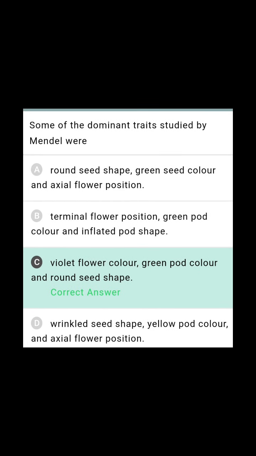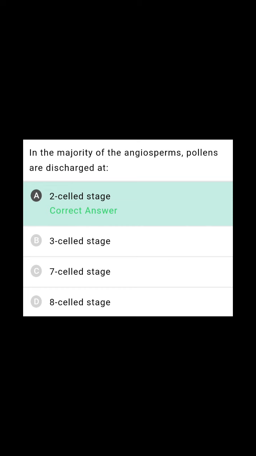Some of the dominant traits studied by Mendel. So here simple dominant and recessive traits. Seven are dominant traits, seven are recessive traits. So your correct combination is C, because violet flower is dominant over white flower, green pod color is dominant over yellow pod color, and the round shape of the seed is dominant over wrinkled shape. So this is the right answer.